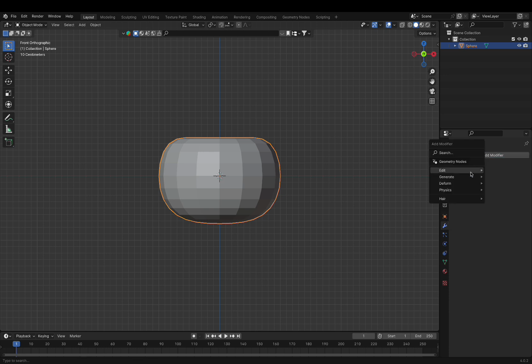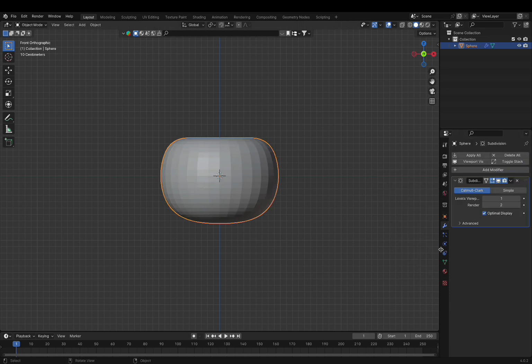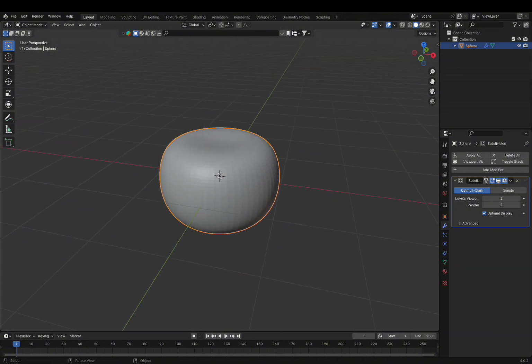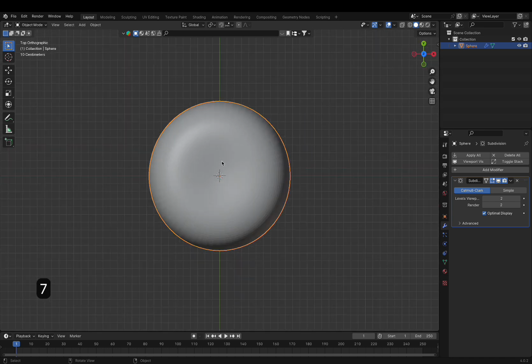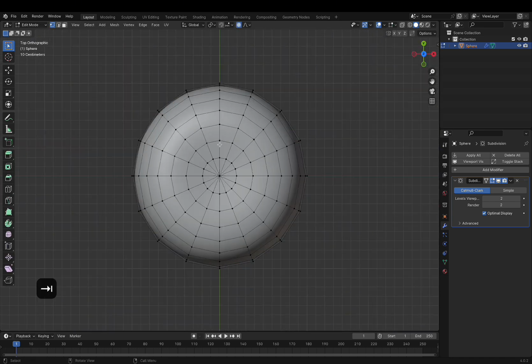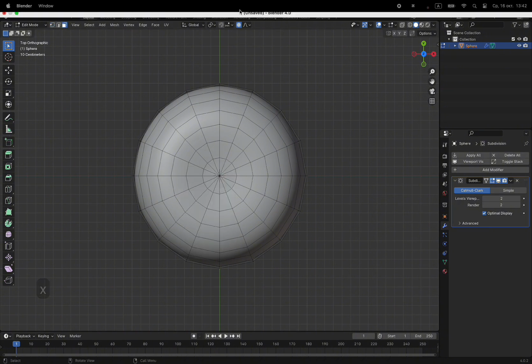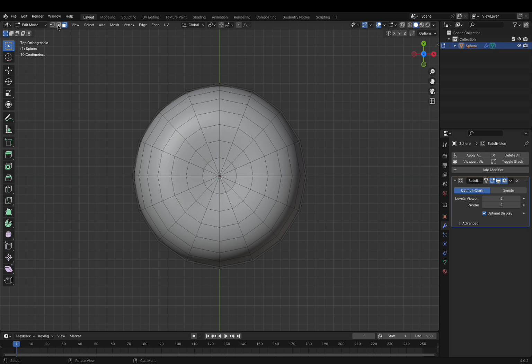Add a subdivision modifier, set it to 2. Switch to top view, and apply Shade Smooth. Go back to Edit Mode, select these faces. Delete them. Turn off Proportional Editing.